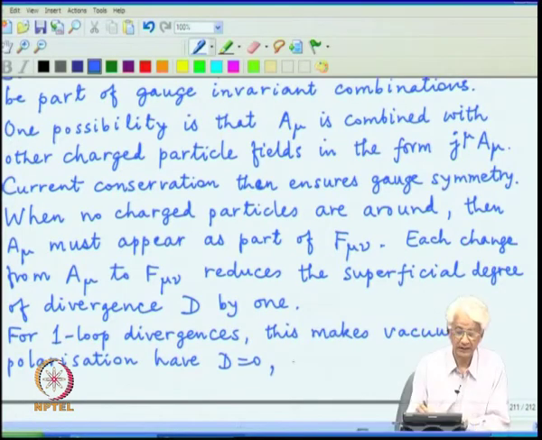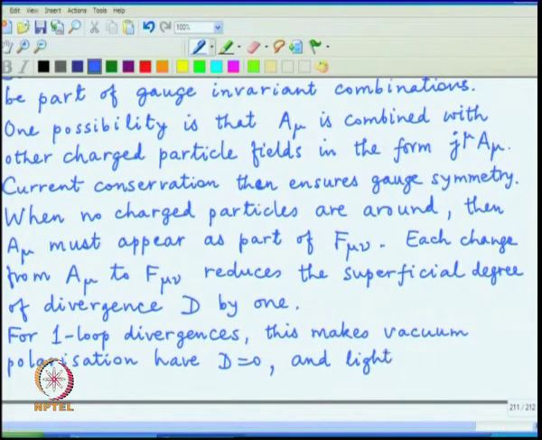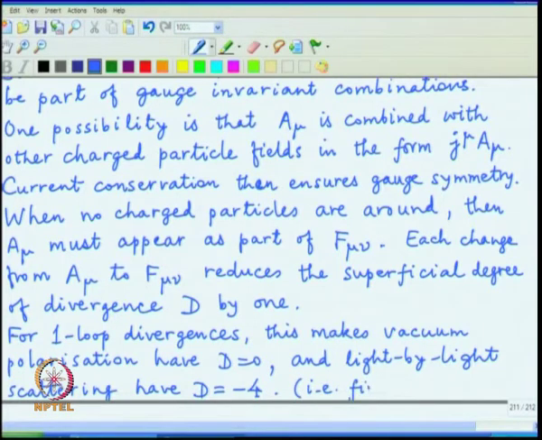And the other diagram, which I called light by light scattering, the value of d was 0 in that particular case, and it had 4 external photons, and so it becomes actually d equal to minus 4, which is a finite value.